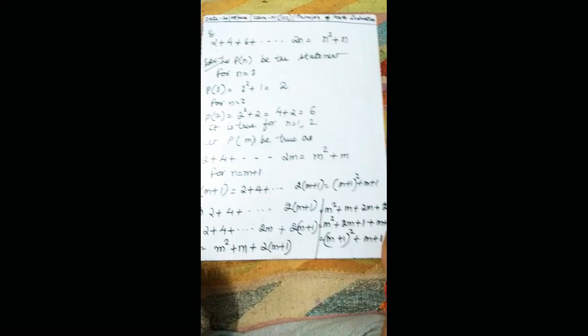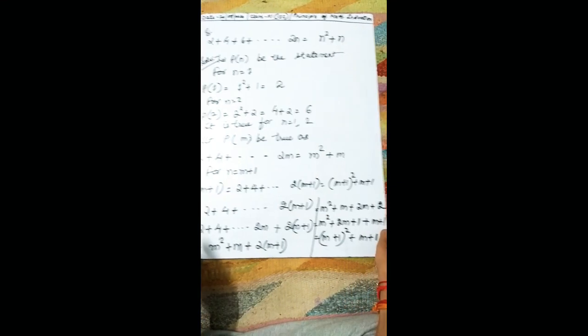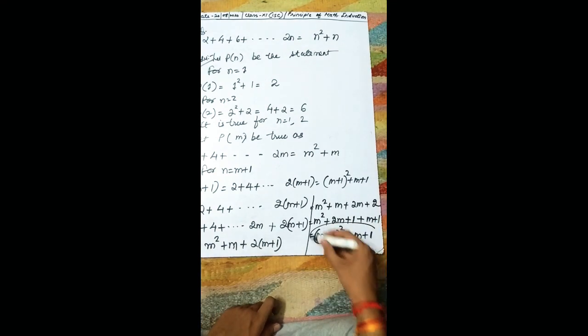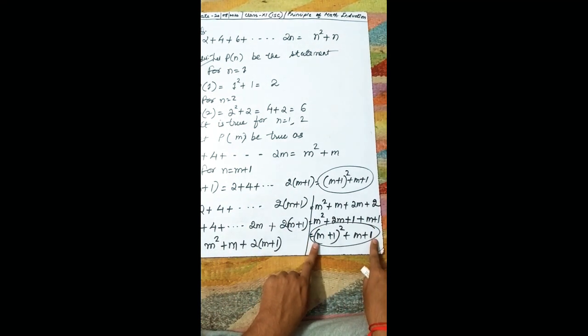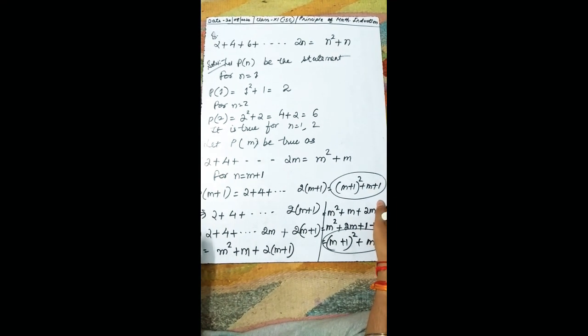Now what you can do? This m square as it is, this m as it is, multiply 2 inside, 2m plus 2. Now I am writing this 2 as 1 plus 1. Why? Because this m square, this 2m, and just to make the m plus 1 whole square identity, I need 1. So that is why 2 can be written as 1 plus 1. So these 3 terms will give you m plus 1 the whole square, and you are left with m plus 1. Hence proved. See this statement and this statement. With this only we worked and we moved to this. If the two are equal, hence your mathematical induction statement is proved.